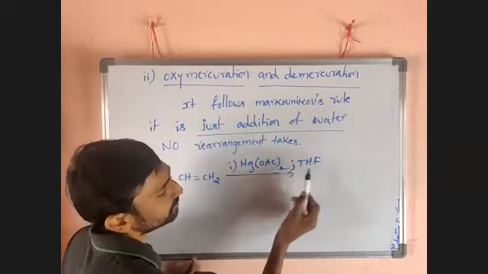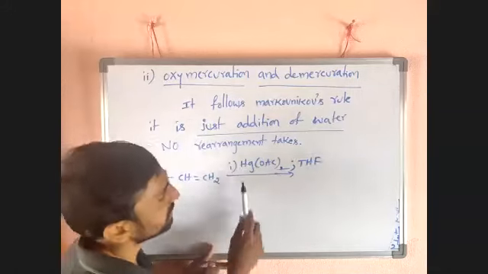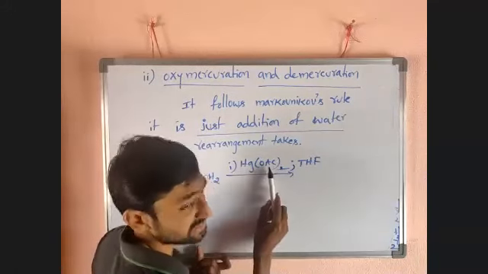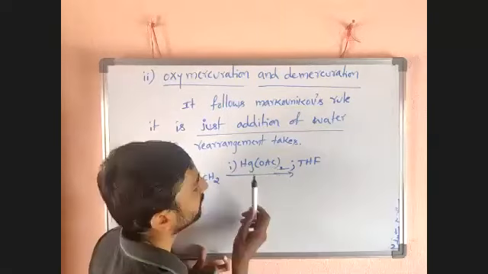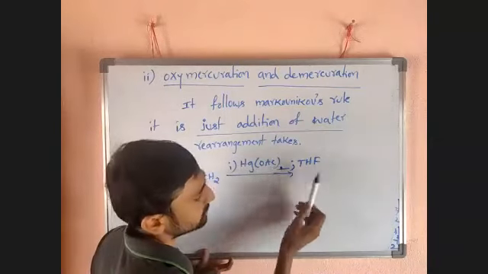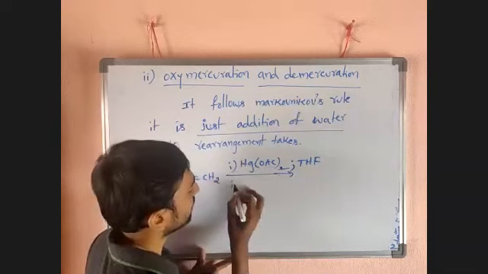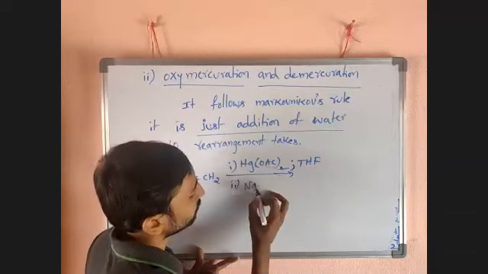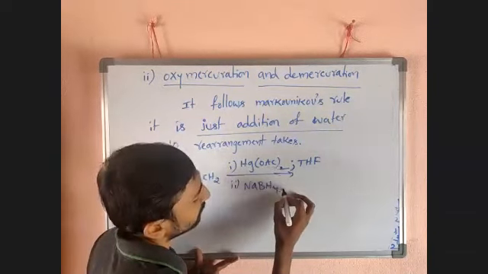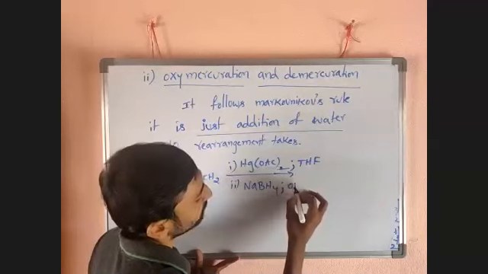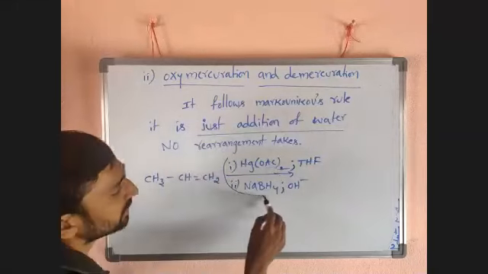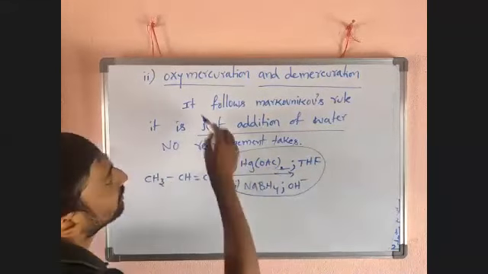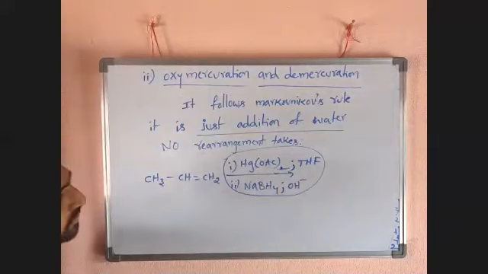First is oxymercuration, so the reagent is Hg(OAc)2 in THF. The second one, demercuration, you have to take NaBH4 in a basic medium. This entire reagent is oxymercuration and demercuration.